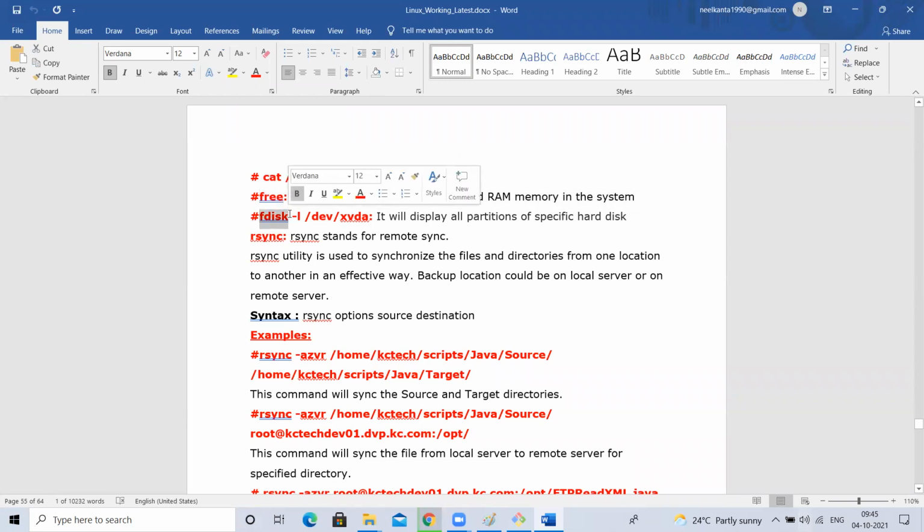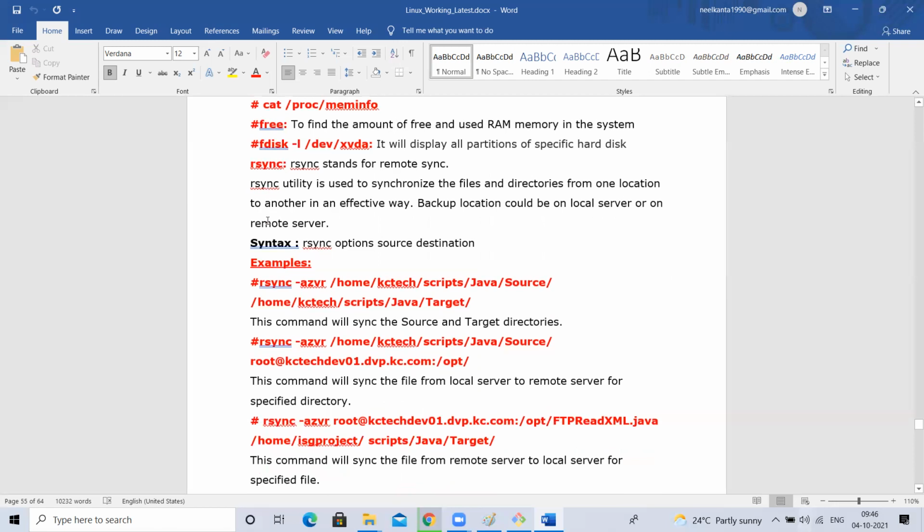Next, fdisk is a command. Does anyone remember fdisk? Fdisk is a command where we do partitioning. Like, my hard disk is not enough, so I attached an external hard disk. If you just attach it, it will not work. You have to create a file system and mount it. If you want to see where it is mounted, fdisk is a command. If you are not aware of this, it's okay, no problem. In Linux EC2 instances, when we attach new volumes, we use commands like mount, unmount, fdisk and so on. We'll discuss that.